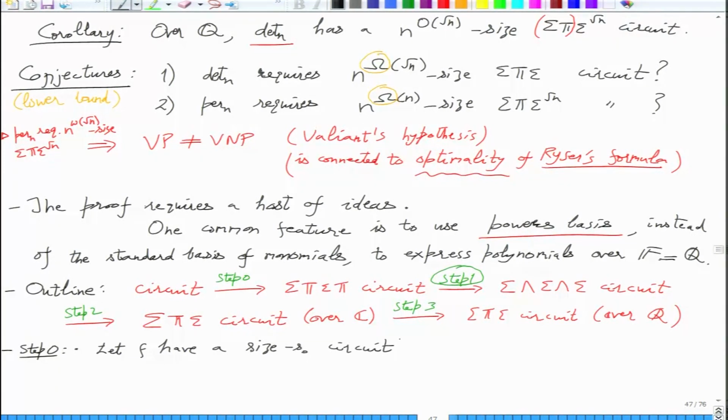Let F have a size S0 circuit, let's call it C0, on n variables. By this depth 4 chasm or depth 4 reduction, we get a size S1 equal to S0 to the square root d.